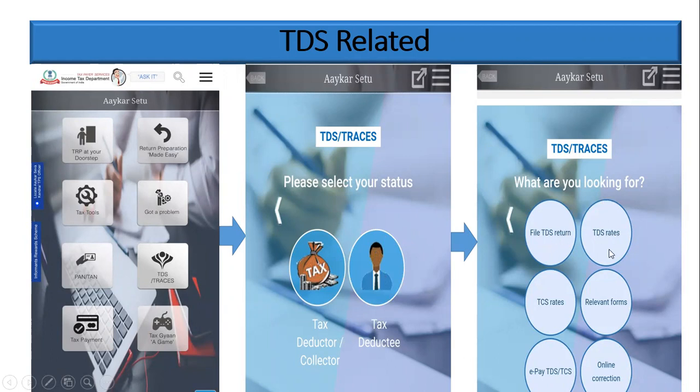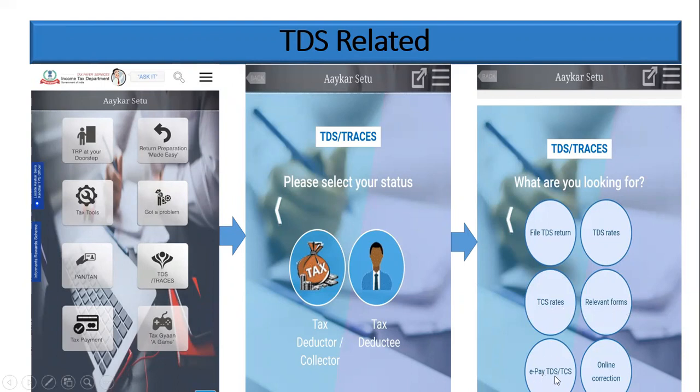And TDS rate, if you have any doubts, say whether it's a contractor or professional, all those things, if you have any doubts on TDS rate, you can refer to it. The same will be applicable for TCS also, tax collected at source. And the relevant form, which form we need to file for the relevant assessees, you can easily identify here.